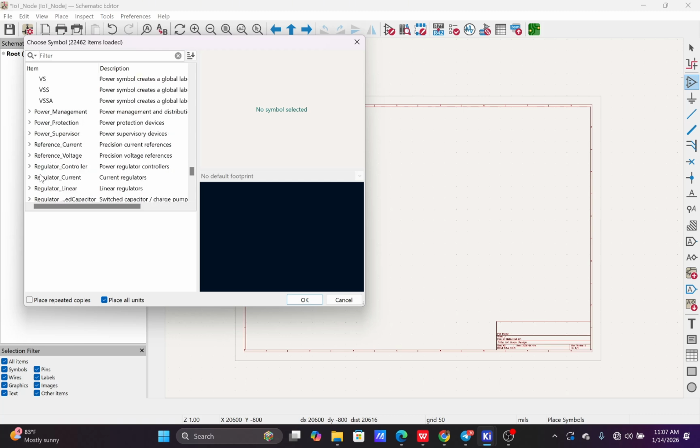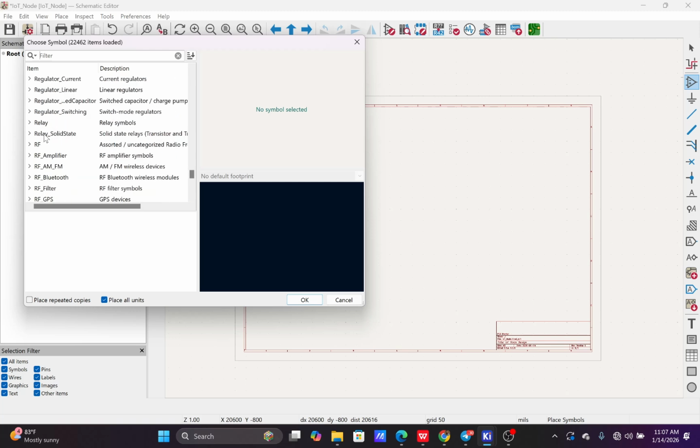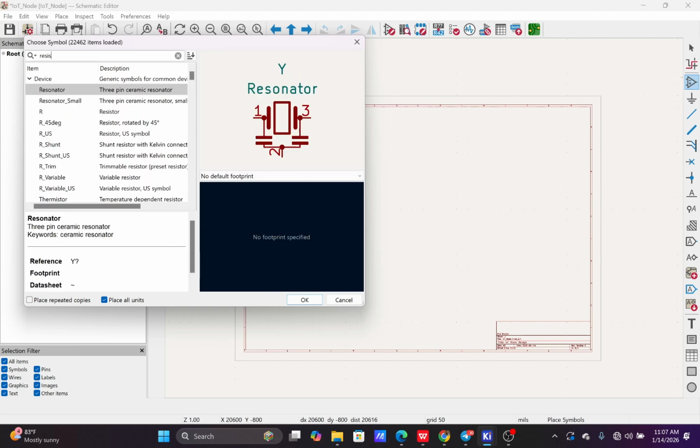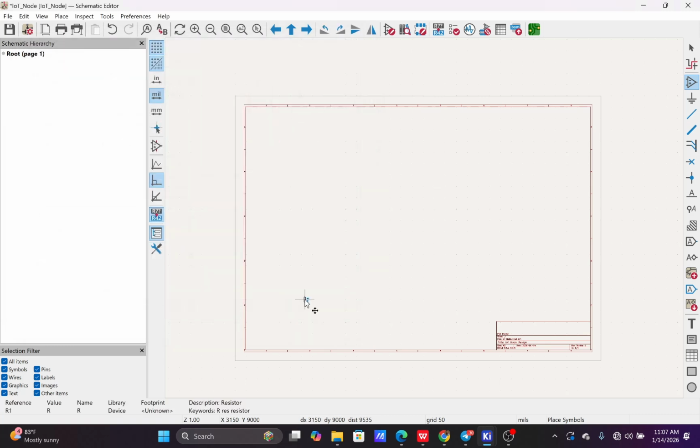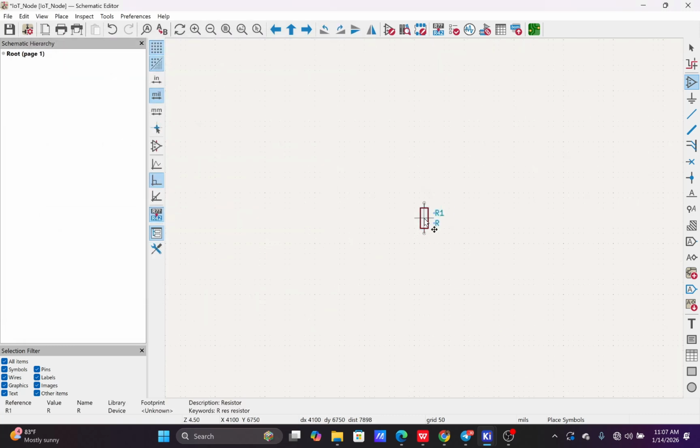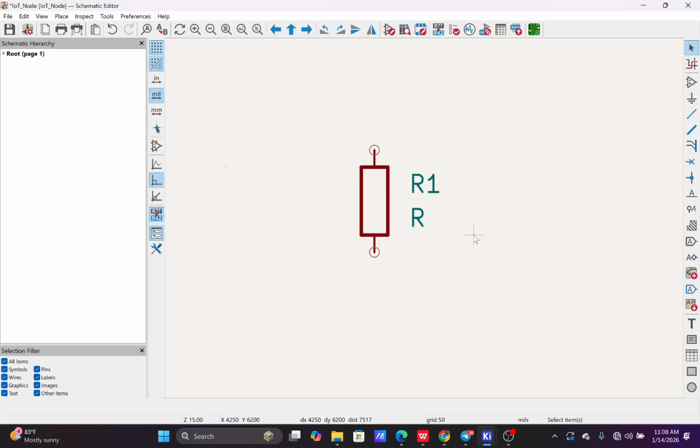In case you're finding it difficult to get it, you can just search for resistor here. And now you can see the actual symbol of a resistor. Once you've gotten it like this, you just click on it. You click, then you zoom in. You're seeing this is your resistor, and your resistor is being placed on your schematic sheet.